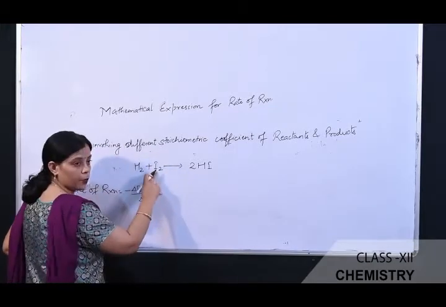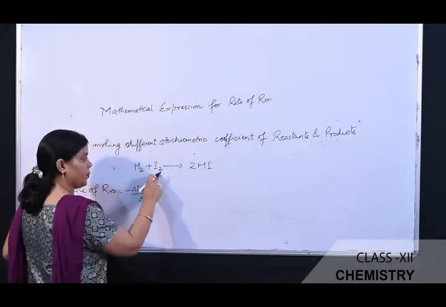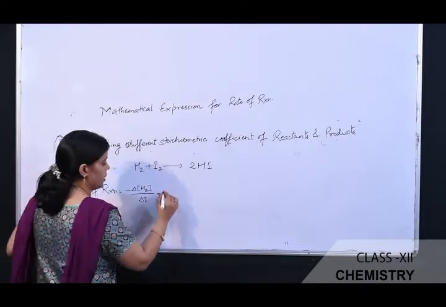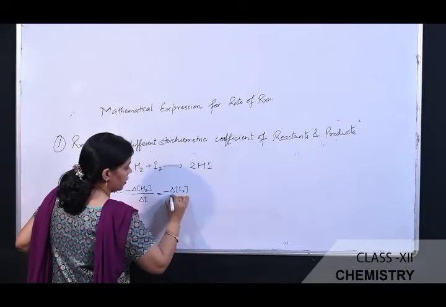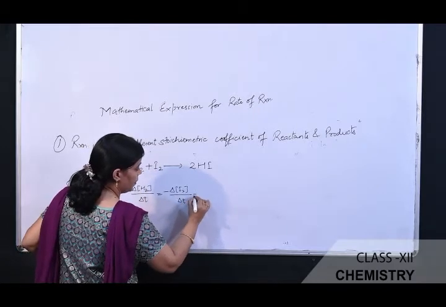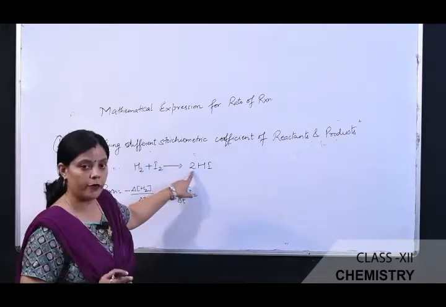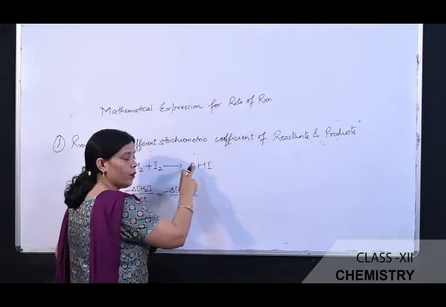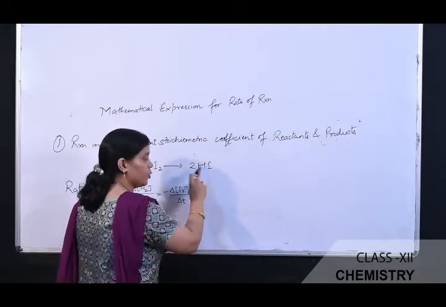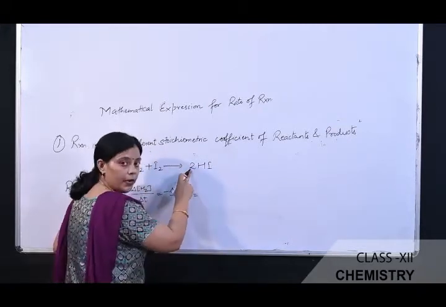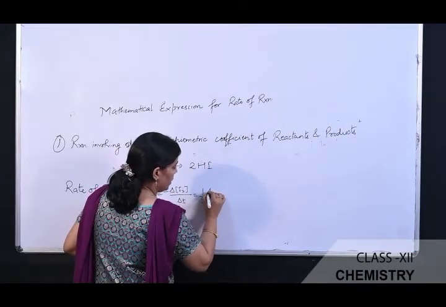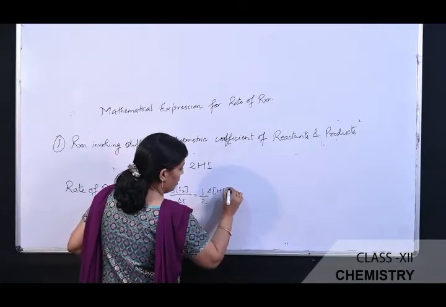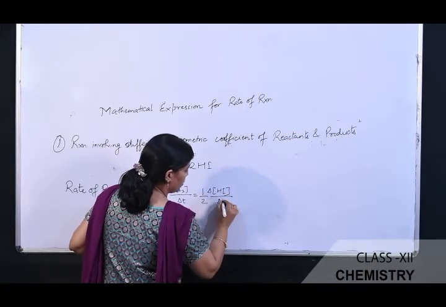Similarly, with respect to iodine, the rate can be expressed in any of the reactants, minus change in the concentration of iodine divided by time taken. But here the stoichiometry is 2. So the rate of change in the concentration of hydrogen iodide is divided by its stoichiometry. So it is 1 by 2 delta HI divided by delta t.